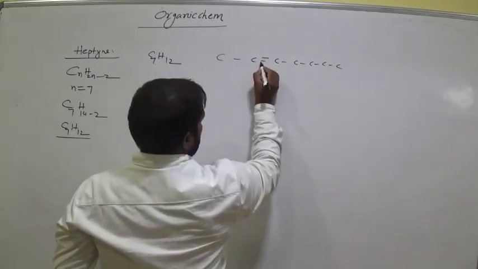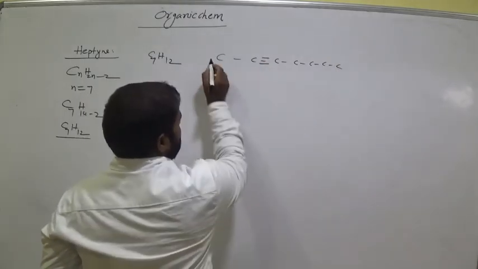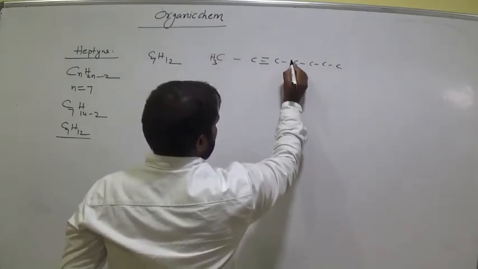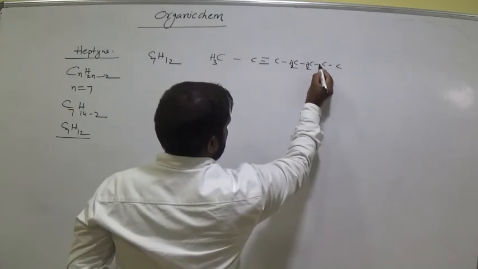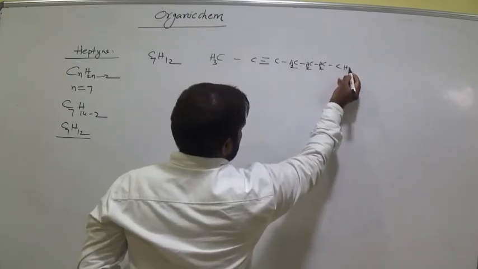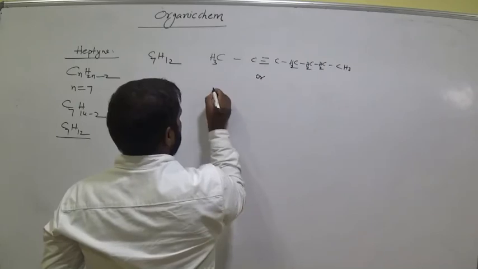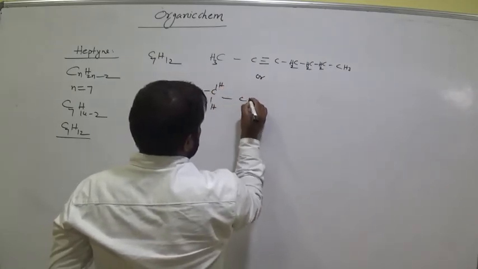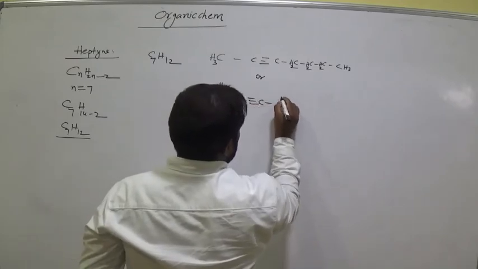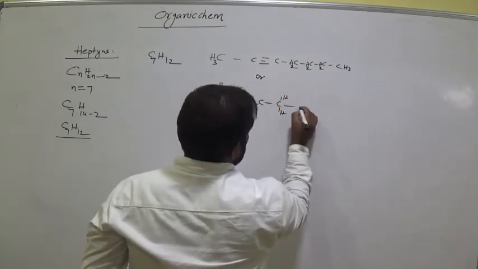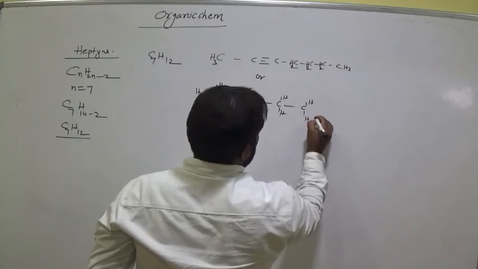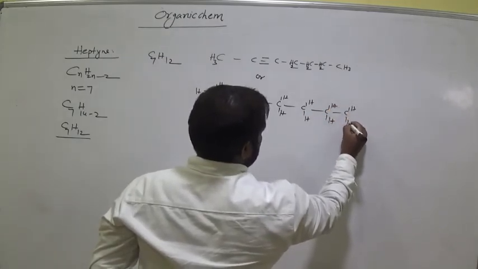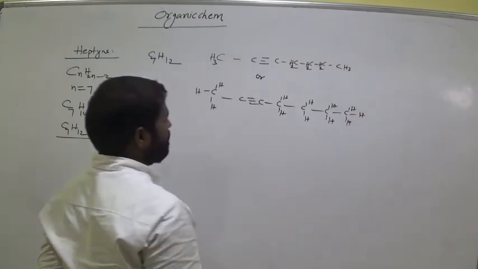Keep the triple bond between any two carbon atoms. Now this is 3. For this one 4. For this one 4. Now for this one 2. For this one 2. This is 3. Okay, now its structure is H, am I right? C triple bond C, H and H bond, CH, H, CH, H, C, H bond H. Is it clear, all of you?